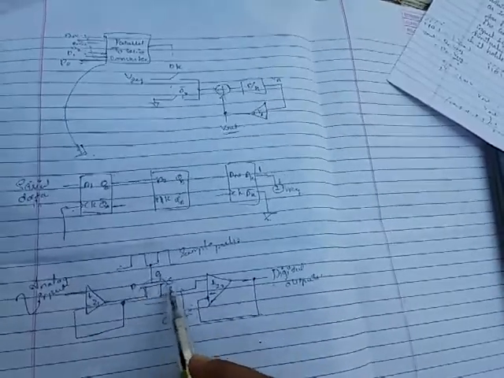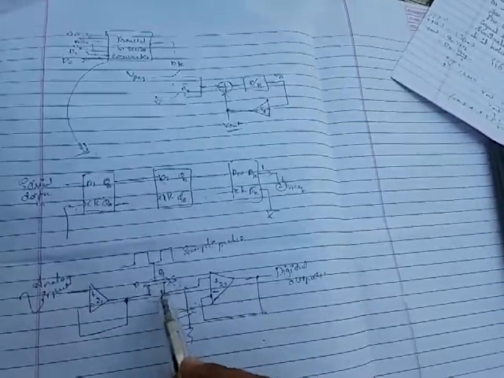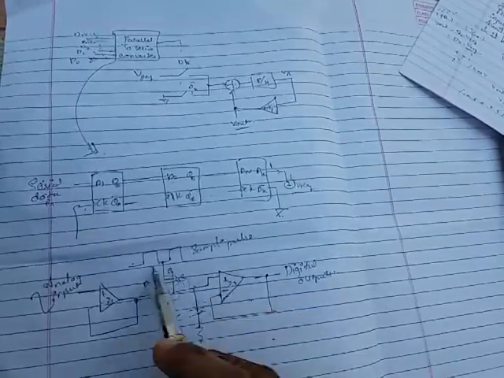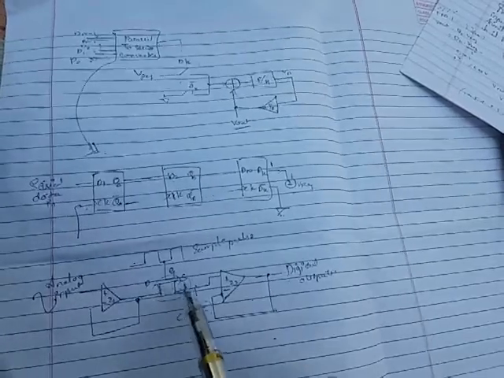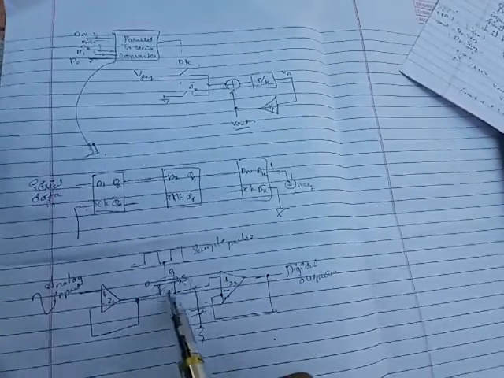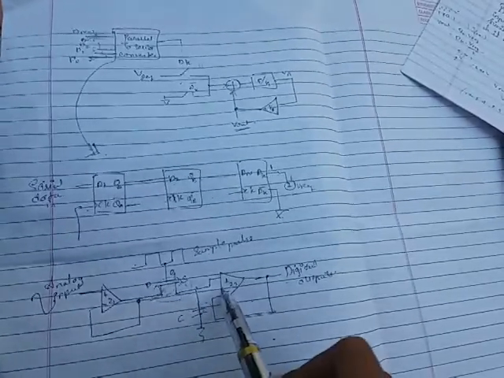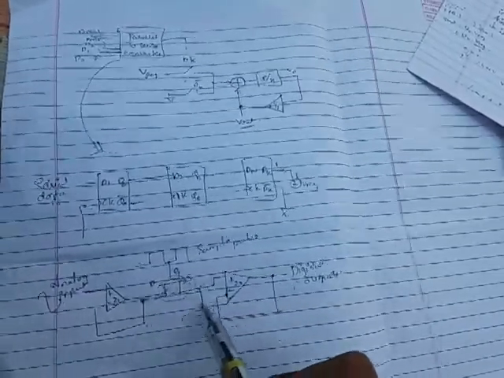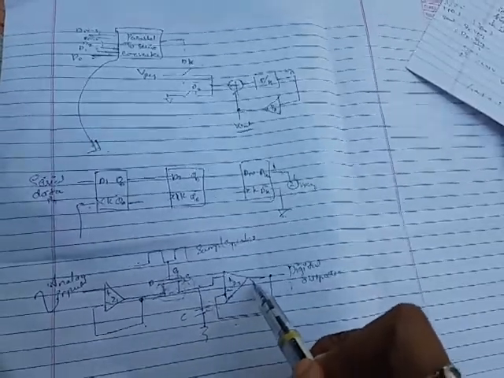So this MOSFET, or this transistor, will act as a switch. Whenever this switch is closed, that time this operation is performed. Whenever this is open, it will not allow any charge to flow. That is why we are using the sample and hold circuit, to get the charge again. So the cycle should be flowing continuously.